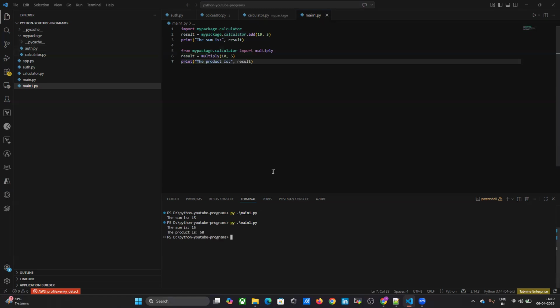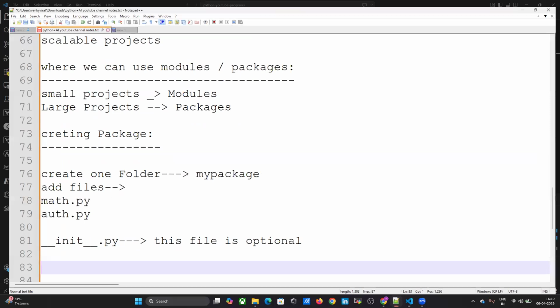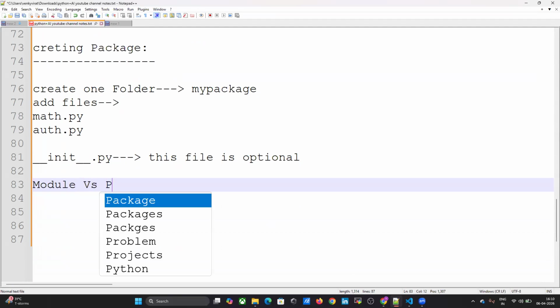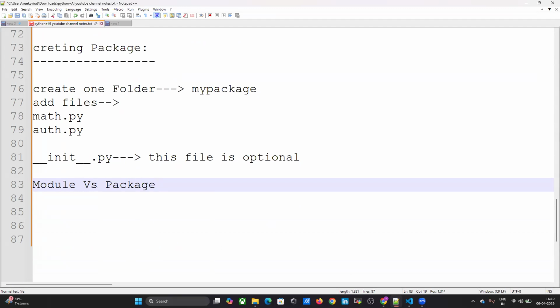Next, our next concept is module versus package. Whatever we have done, this is just a summary. This is very important for the interviewer.